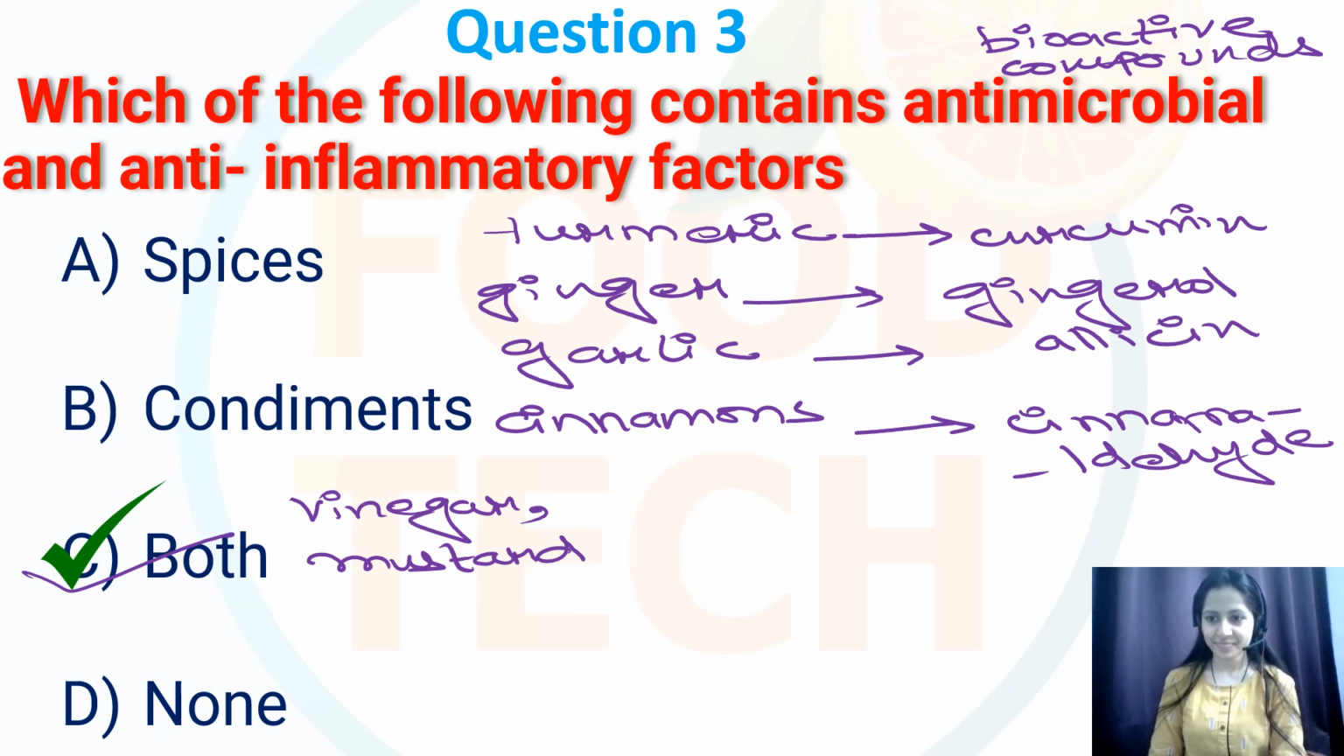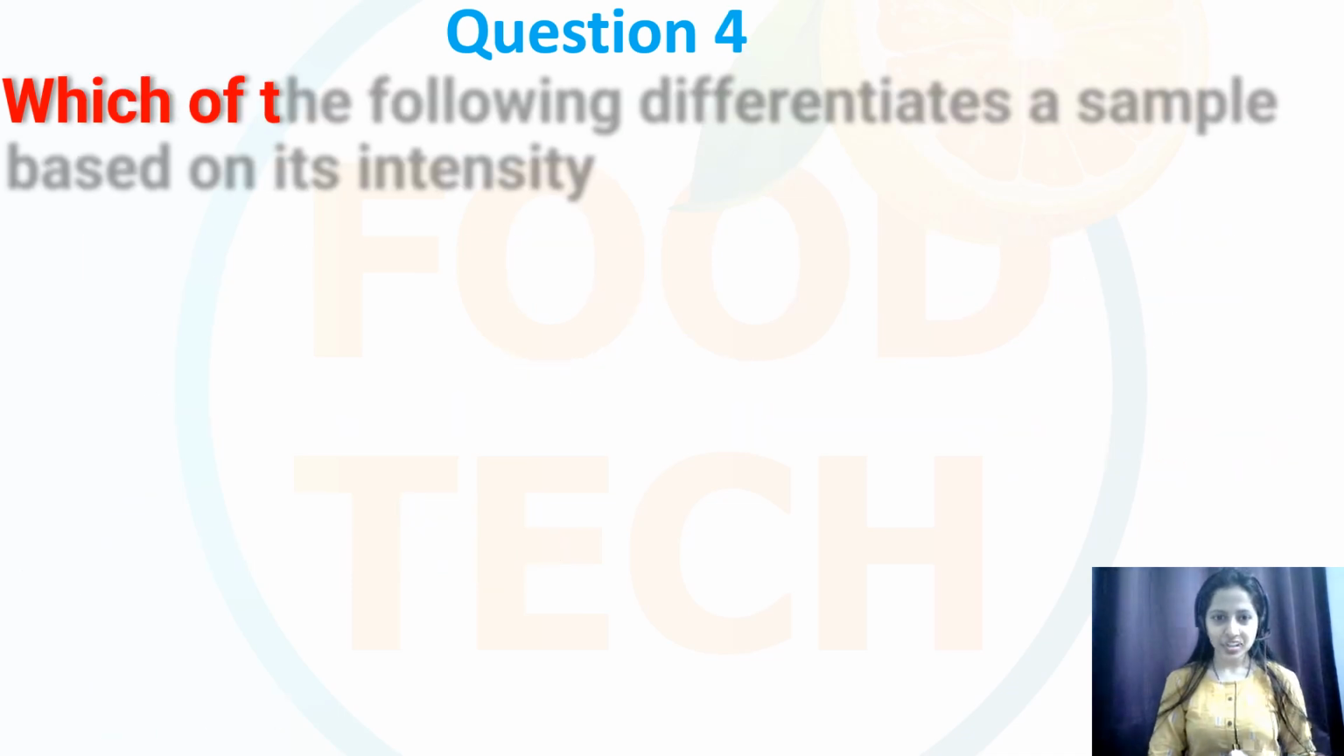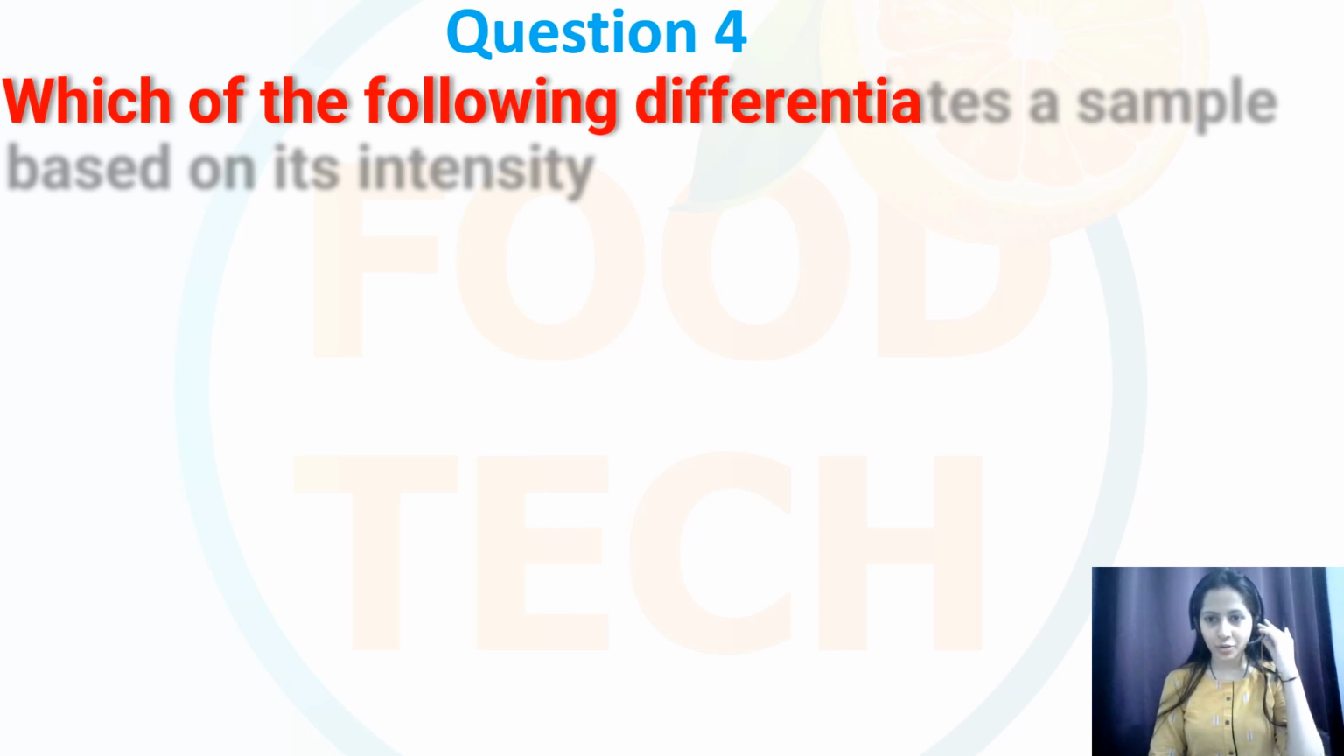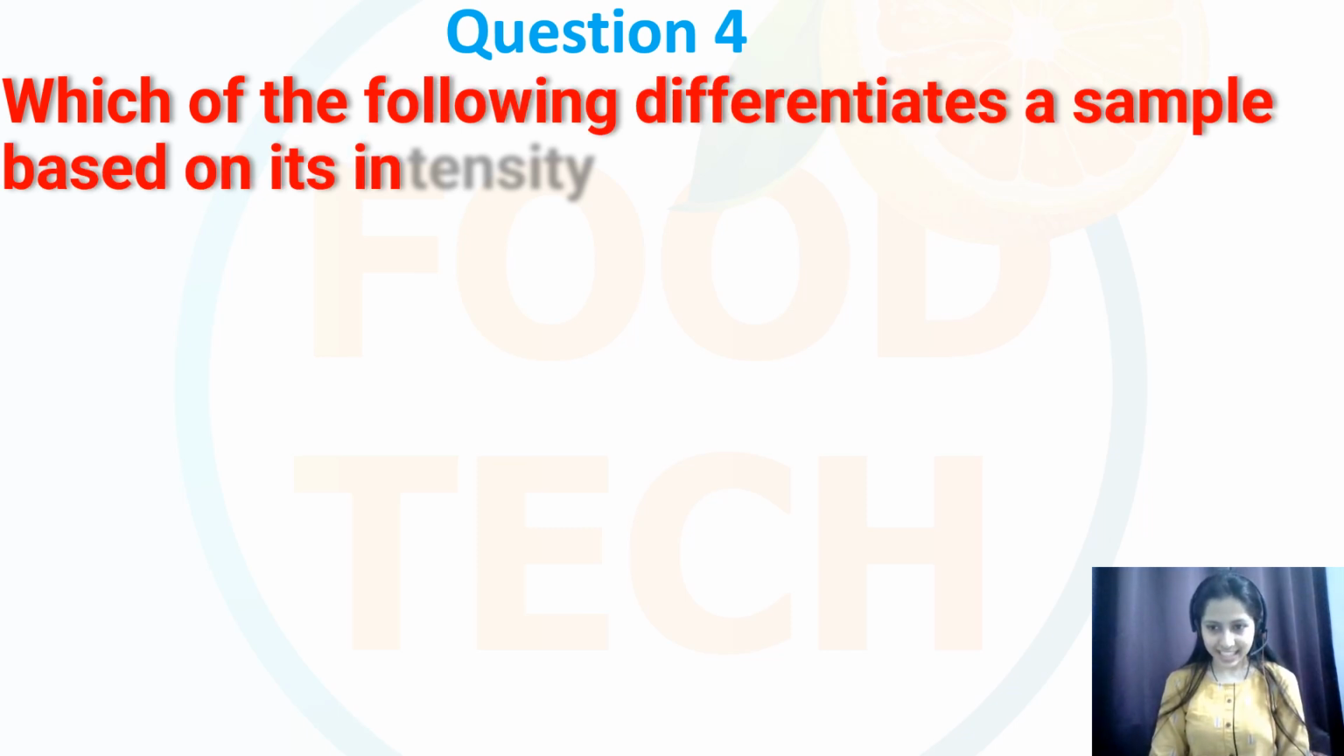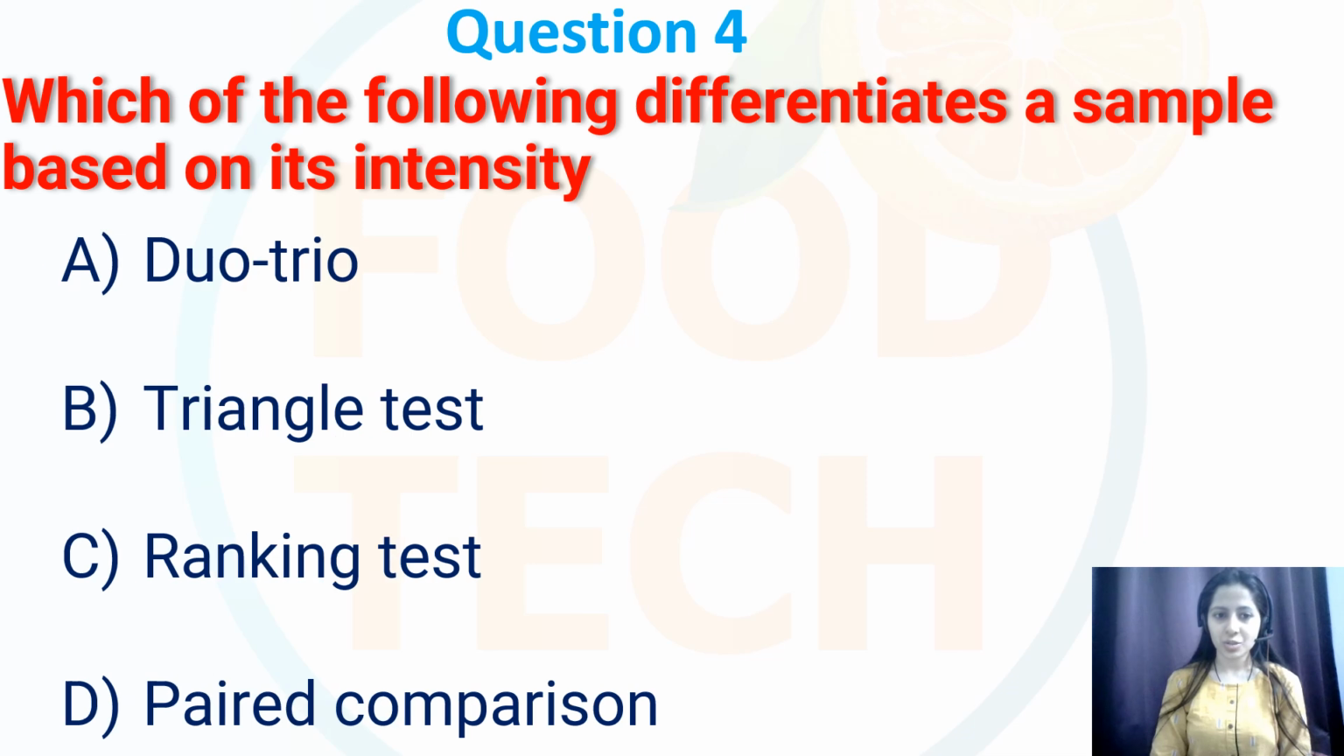Next, question number 4. Which of the following differentiates a sample based on its intensity? Options are duo-trio, triangle test, ranking test, or paired comparison test. So my correct option is C, that is ranking test.